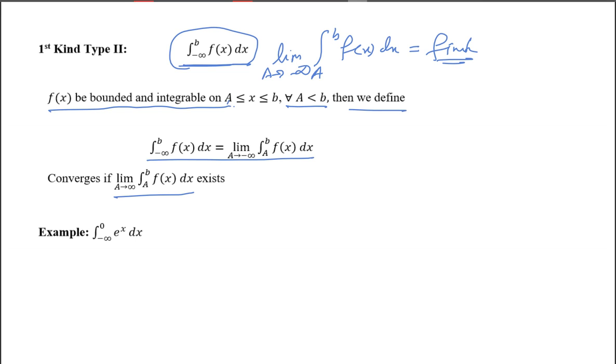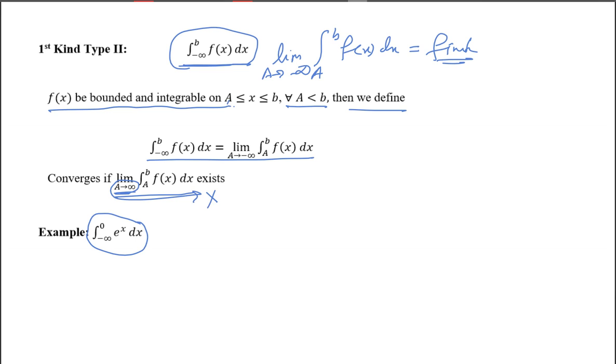So you see, this one is first kind type 2, yes or no? Sir, first kind type 2. The limit is A tending to minus infinity or plus infinity? Minus infinity. Here, okay, sorry. In one place this is written A tends to infinity. Yes, sir, that's wrong. This is wrong.